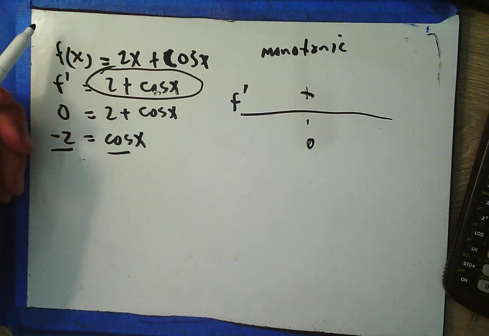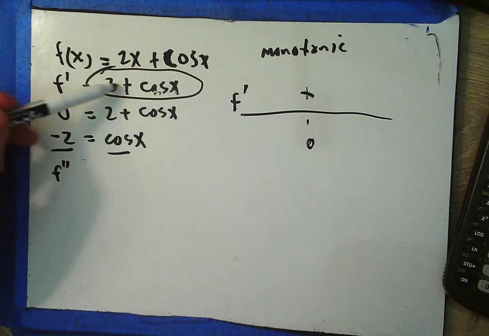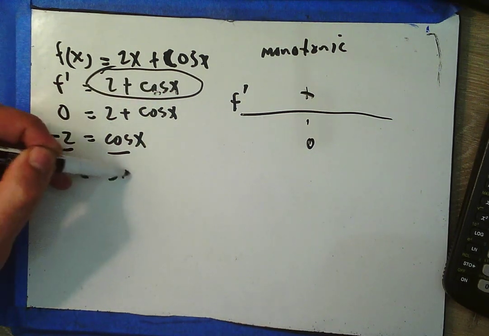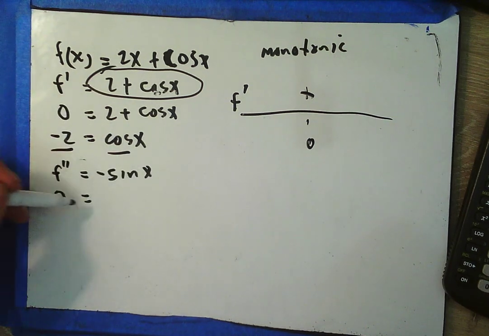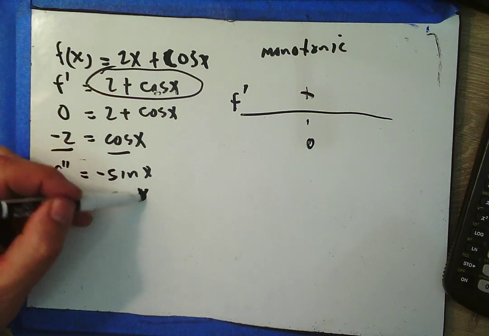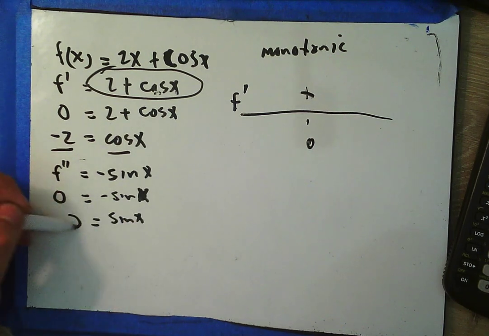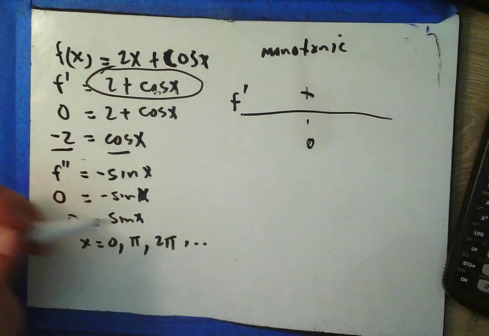What about inflection points in concavity? Well, for that, we turn to f double prime. The derivative of 2 plus cosine x will be minus sine x. When is minus sine x equal to 0? Well, minus sine x is equal to 0 when sine x equals 0, and that happens at x equals 0, pi, 2 pi, and so on.